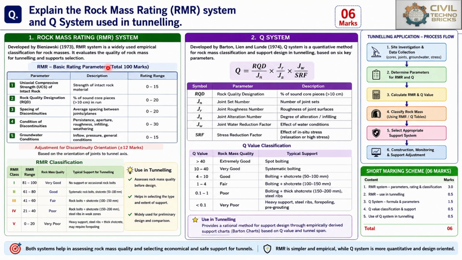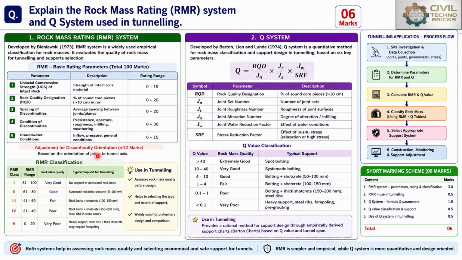So RMR, what is it? The basic rating parameters total 100 marks. With reference to that 100 marks, the parameters are listed with a description of each parameter, and a rating range is given. Here: uniaxial compressive strength, then rock quality designation (RQD), spacing of discontinuities, condition of discontinuities, and groundwater conditions. Likewise, we describe all these parameters and assign the rating range. That type of table is most important in your answer.